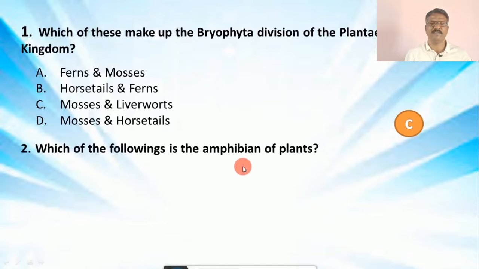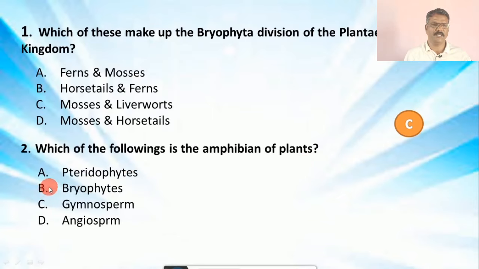which of the following is the amphibian of plants? The options are different groups of the plant kingdom: A. pteridophytes, B. bryophytes, C. gymnosperms, and D. angiosperms. Now the correct option is B, that is bryophytes.